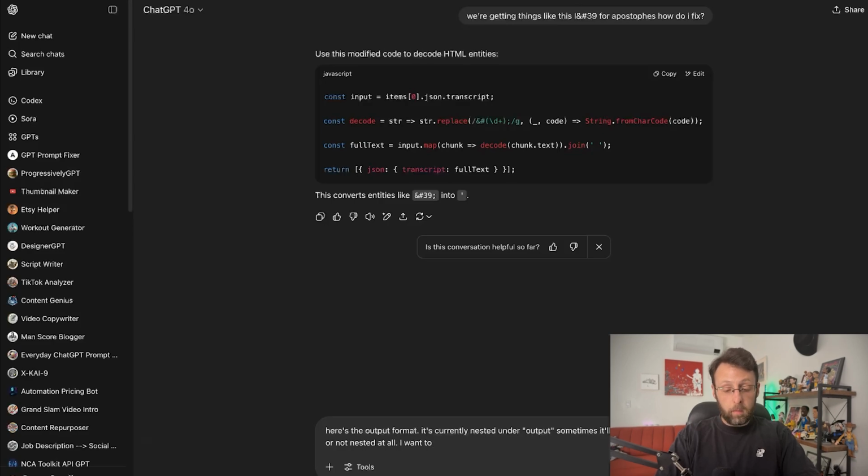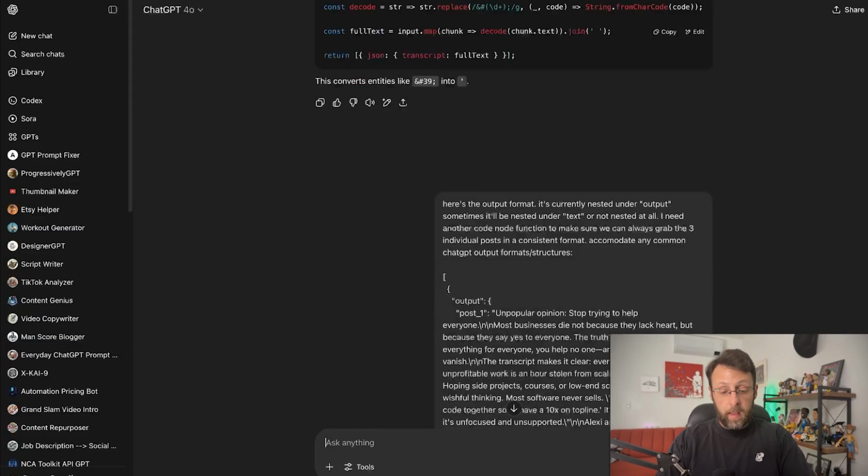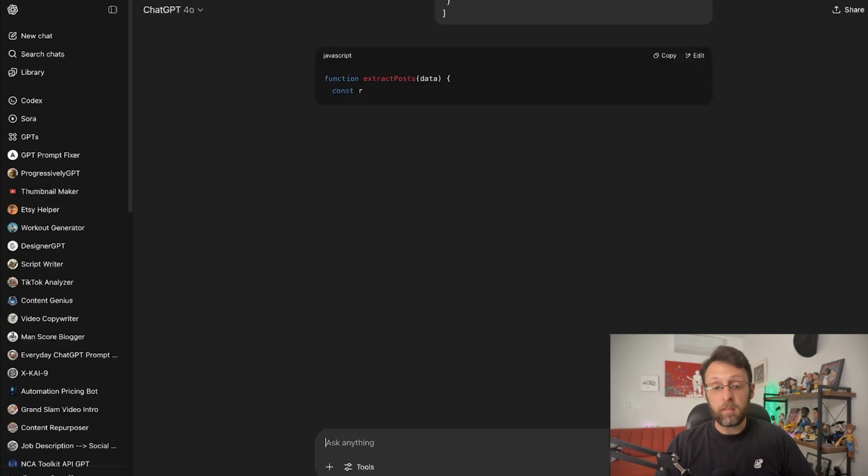I need another code node function to make sure we can always grab the 3 individual posts in a consistent format. Accommodate any common ChatGPT output formats and structures. I'm just going to go ahead and paste this in, and let's see the code node that it gives us.